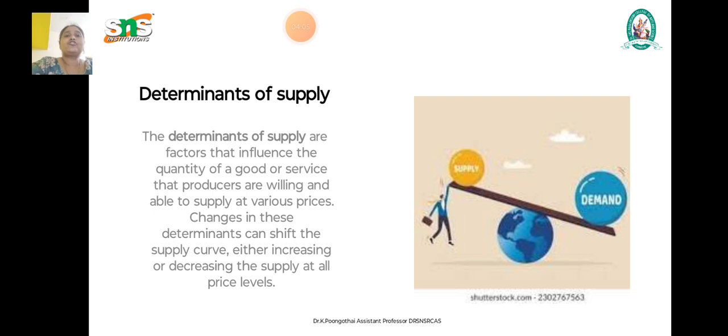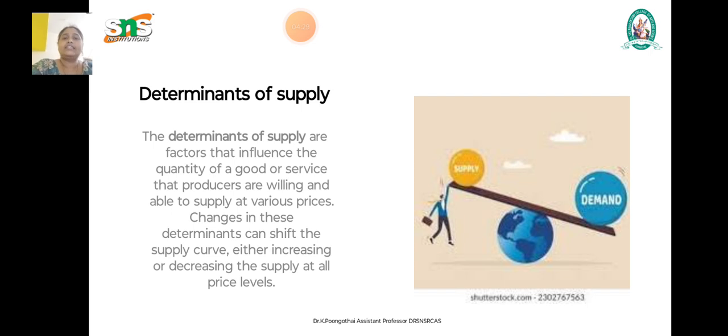Now we are going to the determinants of supply. The determinants of supply are the factors that influence the quantity of goods or services that producers are willing and able to supply at various prices. Changes in these determinants can shift the supply curve, either increasing or decreasing the supply at all price levels.